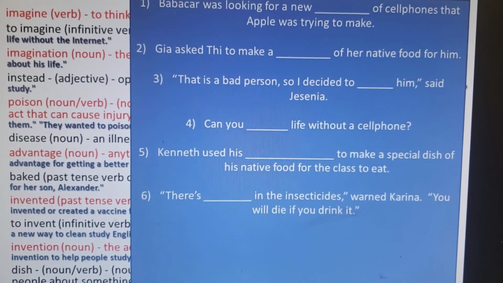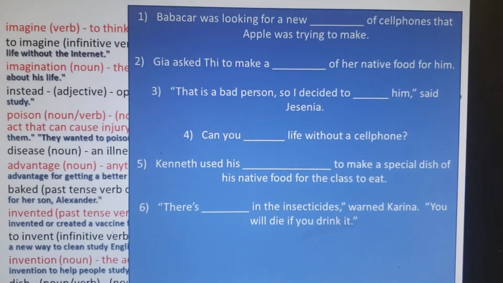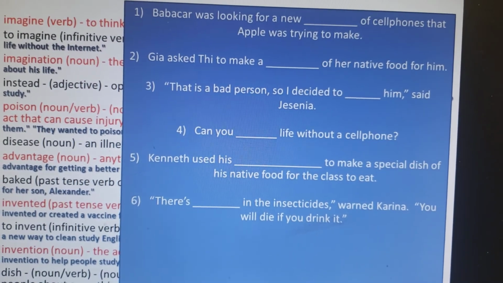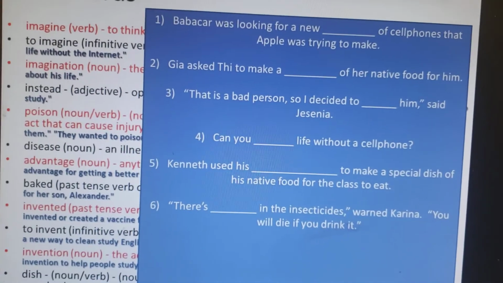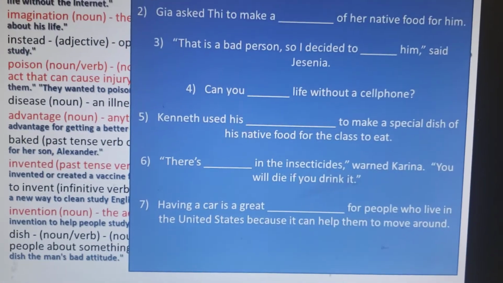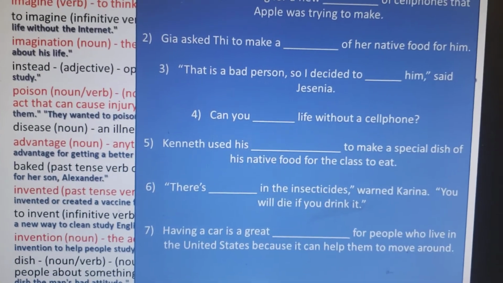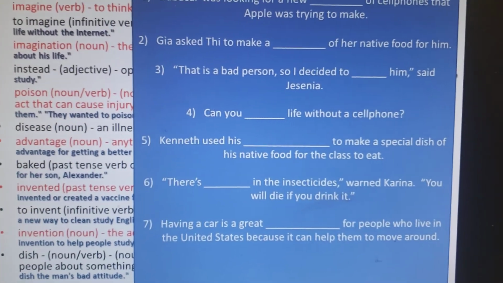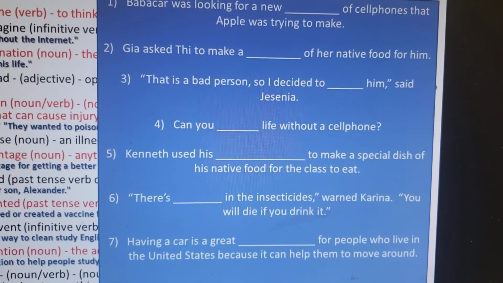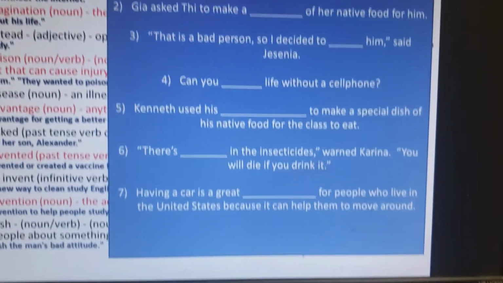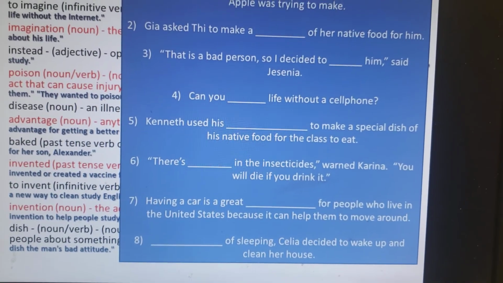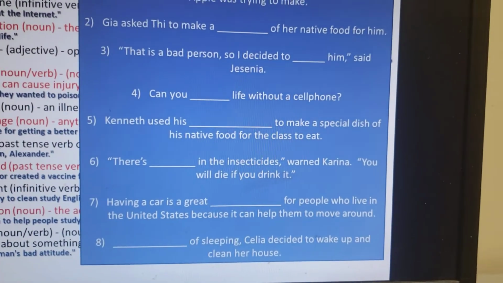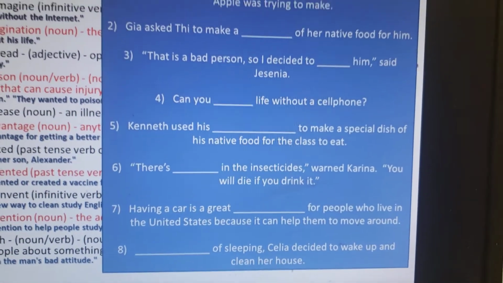There's the insecticides, warned Corina, you will die if you drink it. Having a car is a great blank for people who live in the United States because it can help them to move around. Blank of sleeping, Celia decided to wake up and clean her house.